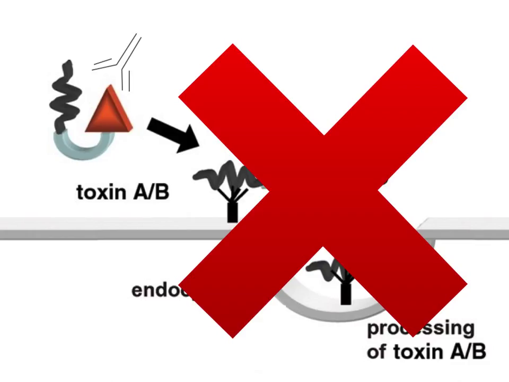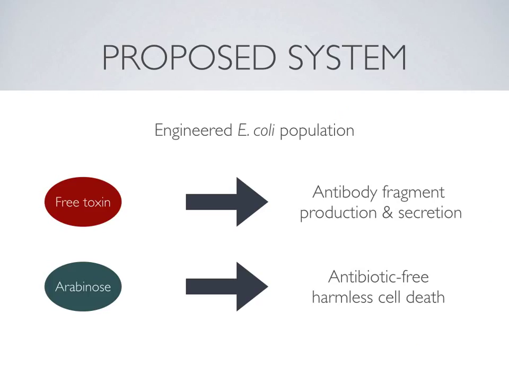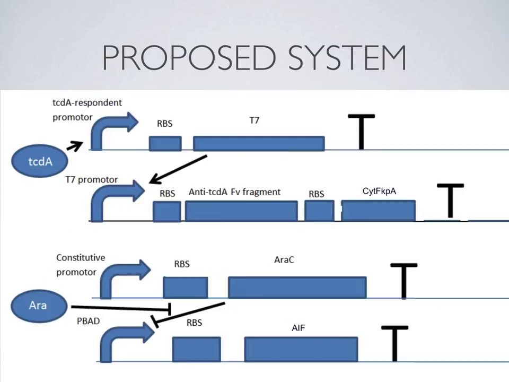meaning that the infection is completely harmless to patients. My proposed system is an engineered E. coli population that, in the presence of free toxin in the intestine, will produce and secrete antibody fragments that bind to the active site of C. diff toxins. The second element is that, in the presence of an arabinose pill that a doctor prescribes, the cells will completely apoptose in an antibiotic-free system. This is important because the lack of antibiotics means that there's not another chance for C. diff to grow up again.